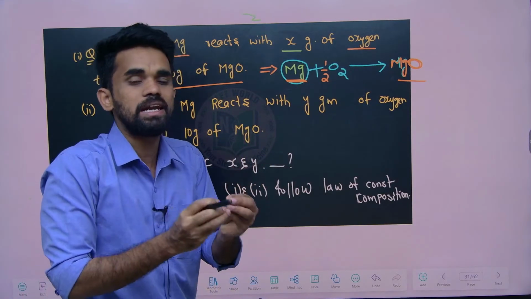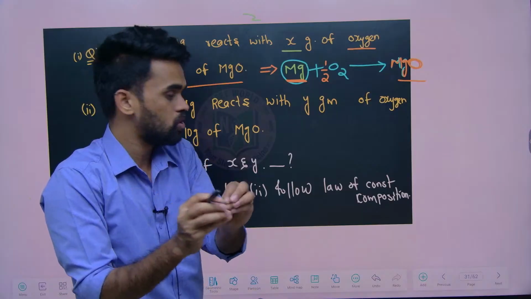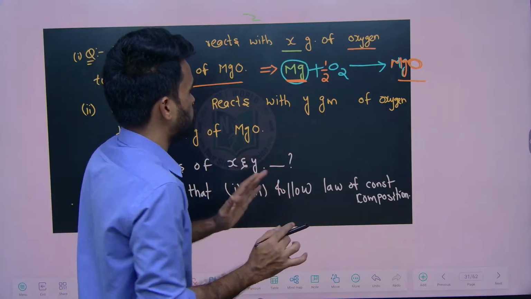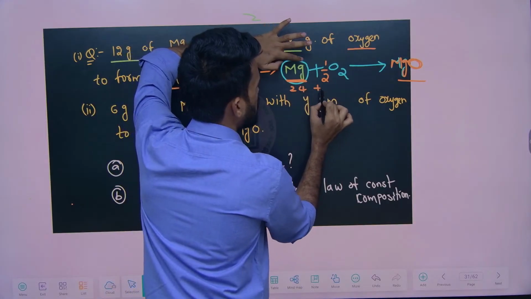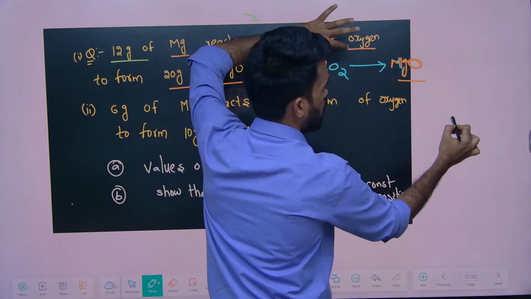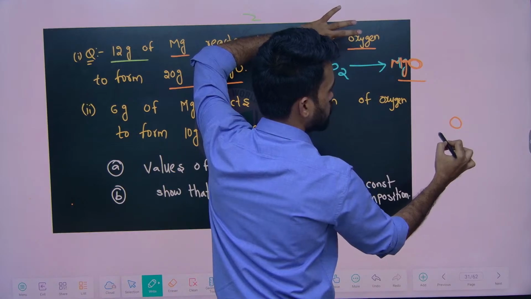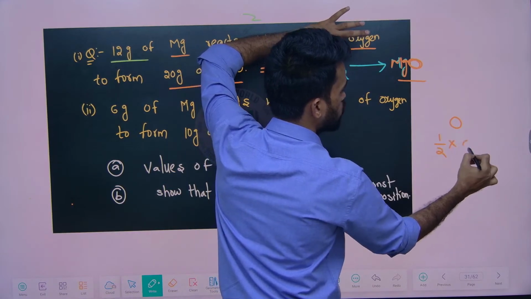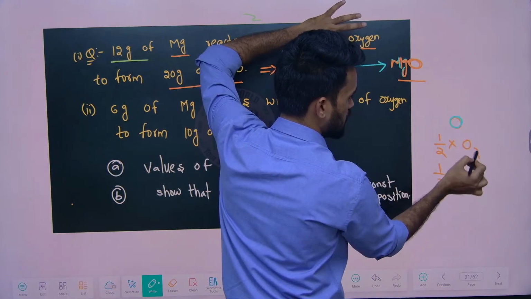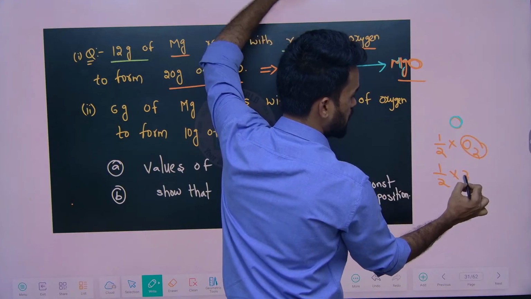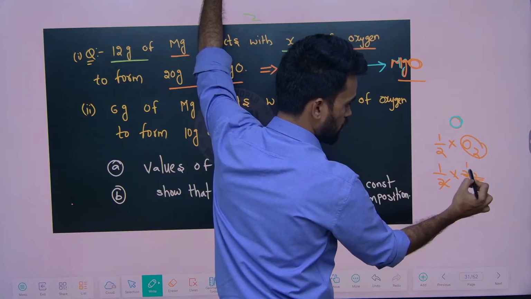How to calculate atomic weight I will give you after discussing this, so just follow here. Its atomic weight is 24. Now what about oxygen? For one oxygen atom it is 16, so half into O2 is there. For one oxygen atom it is 16, and we have 2 atoms, so here it has 32, so half of that will be 16.